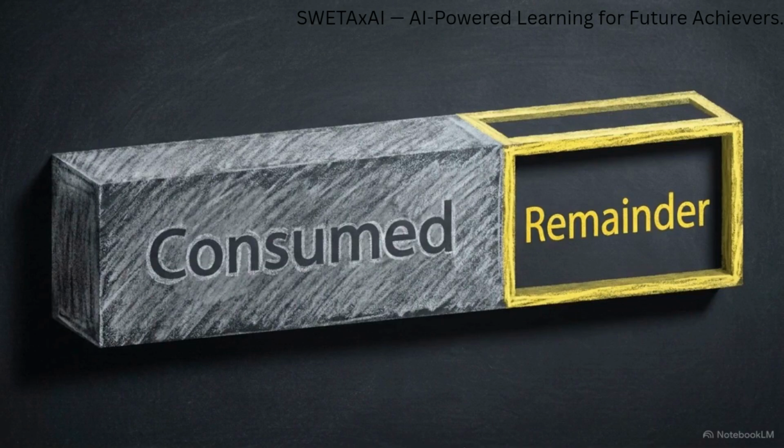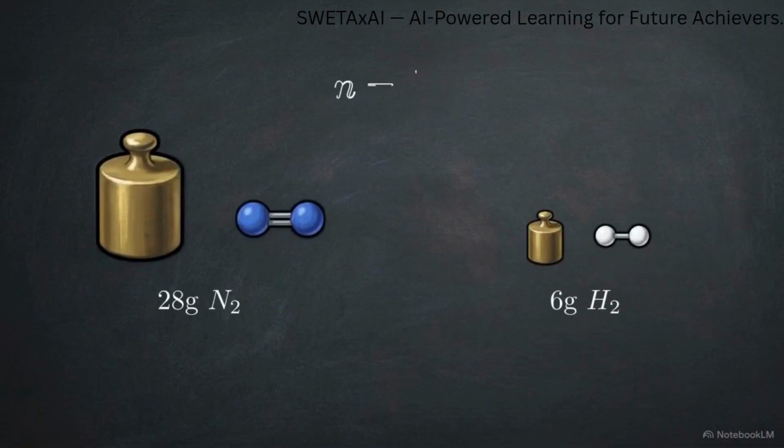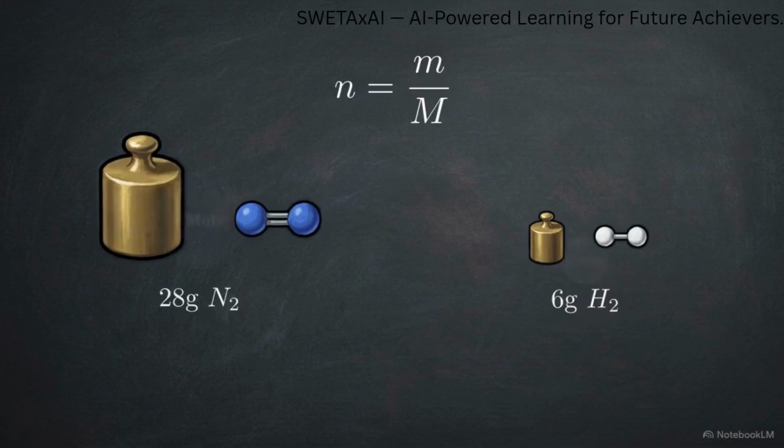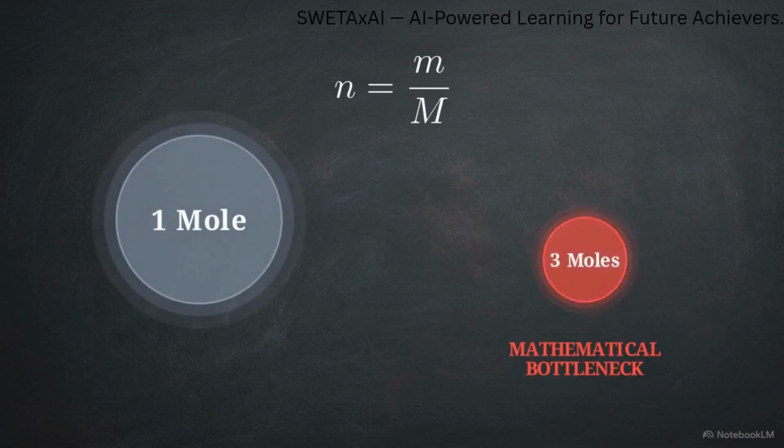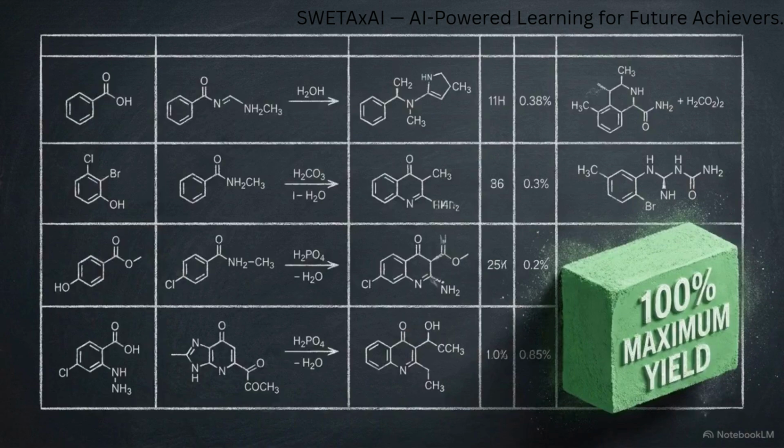To find the amount of excess reagent remaining, we subtract the amount consumed by the limiting reagent from the initial starting amount. The 6 grams of hydrogen that appeared significant in our initial mass-based comparison was actually the mathematical bottleneck once converted to moles. The limiting reagent alone determines the theoretical yield, the maximum output possible under ideal conditions.